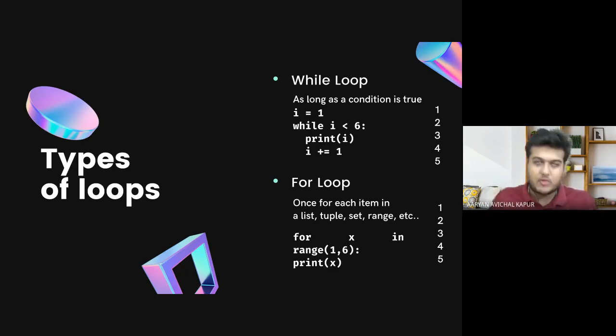And a for loop means that it will iterate for every item in a range or a list or a tuple or a set. These are things that we will focus on in the session today. But primarily a for loop is something that goes once to each value in the given range or the given set, right? So these are the types of loops. Is everyone clear till now? Do you understand what loops are and how we work with them? I will be showing you the code side of things in a second.